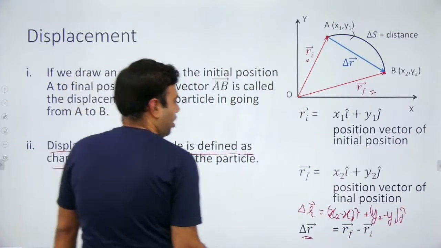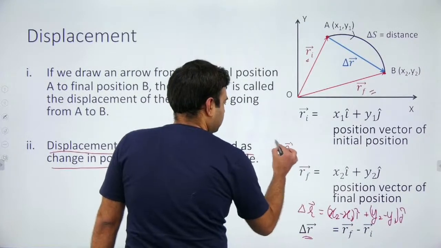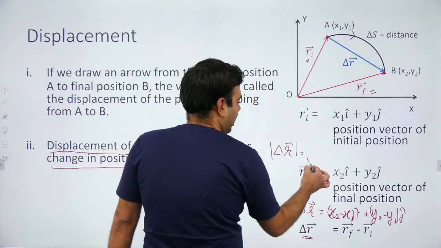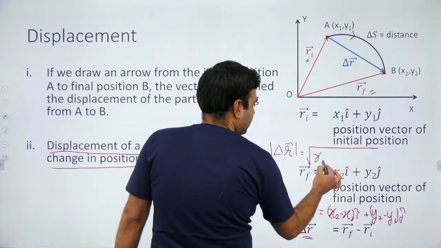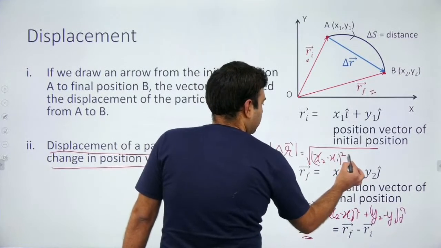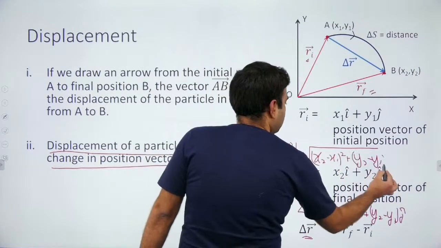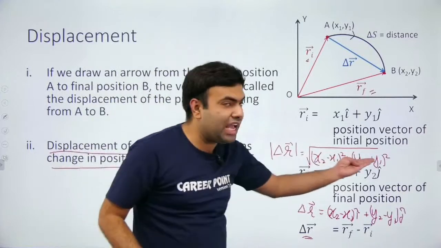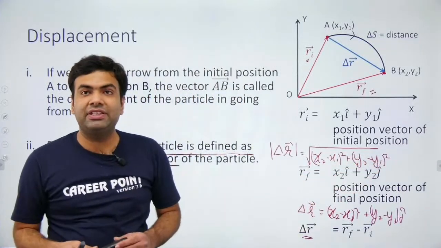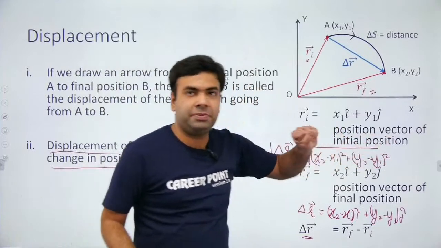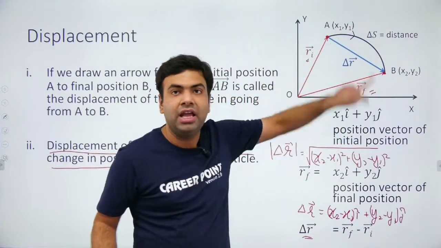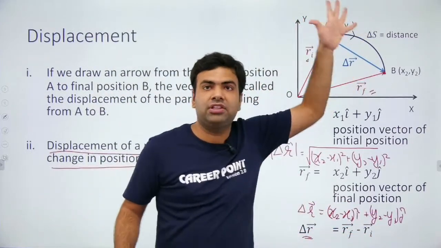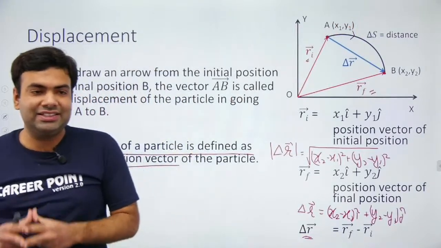If I talk about the magnitude of displacement, it should be the shortest distance between A and B. So the magnitude, you know how to calculate: square root of x2 minus x1 whole square plus y2 minus y1 whole square. I have taken this magnitude from the vector form, and as you can see, it is the same as the distance formula that you have learned in previous classes. So what is the magnitude of displacement? It is the shortest distance between 2 points, and if we talk about direction, we write it in vector form. Direction is from the initial point towards the final point. So this is the displacement.